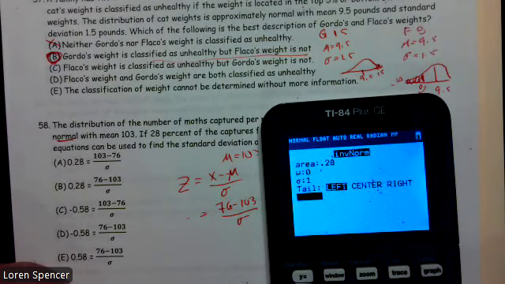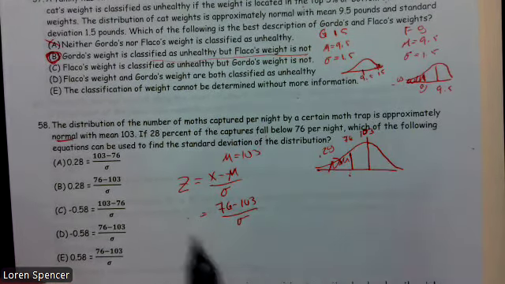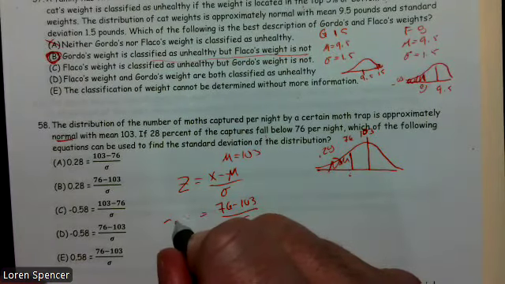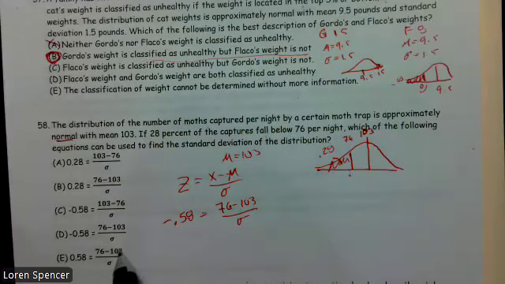Mean is 0. All z-scores have a mean of 0, standard deviation 1. And I end up with negative 0.58. Well, the one that looks like that is letter choice D.